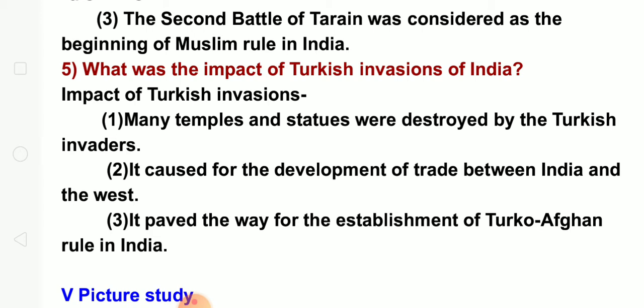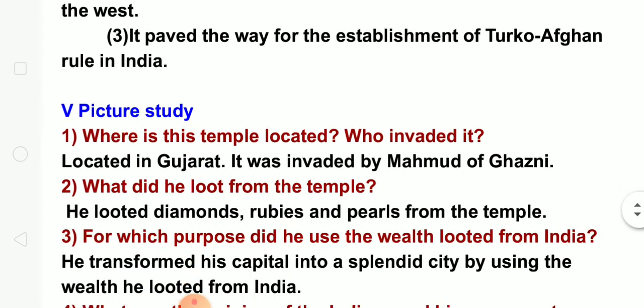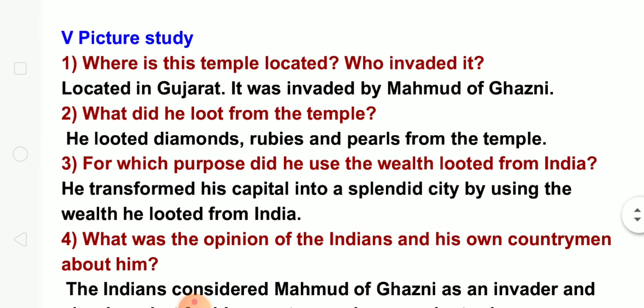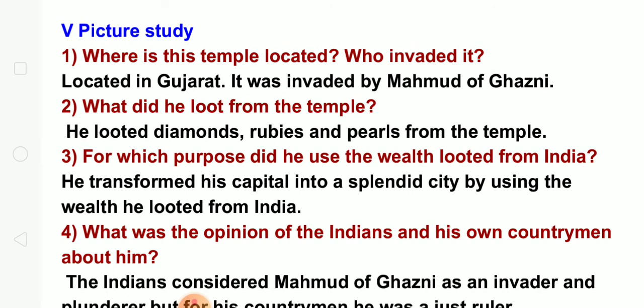Now the next part is picture study. Study the picture which is given in your textbook and answer the following questions. Your answers are given here. You can write it. First question is, where is this temple located? Who invaded it? It is the image of Somnath temple. So you can see the picture in your textbook and you can write the answers. Located in Gujarat. It was invaded by Muhammad of Ghazni.